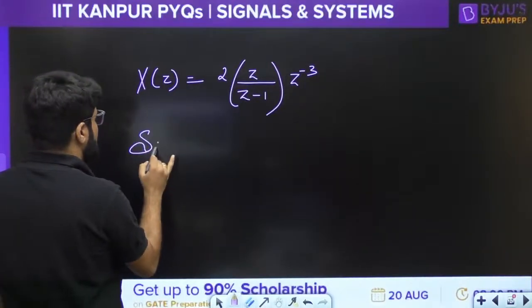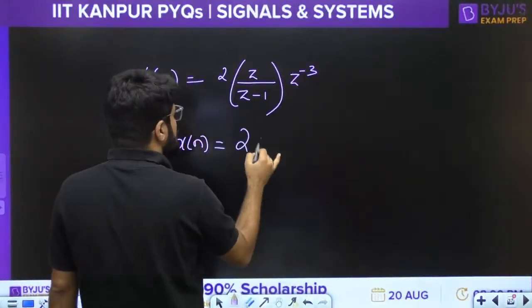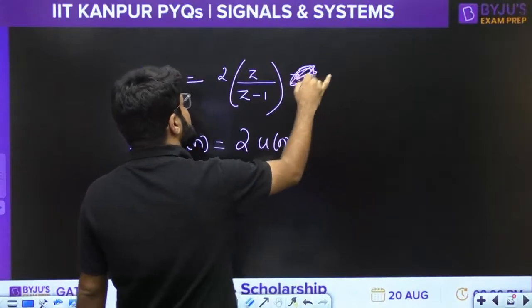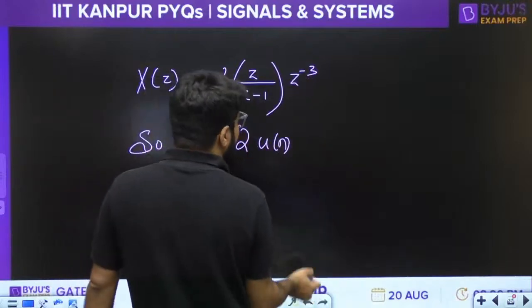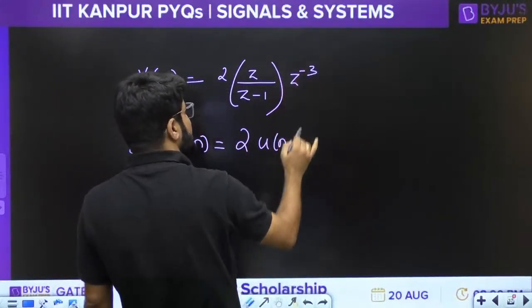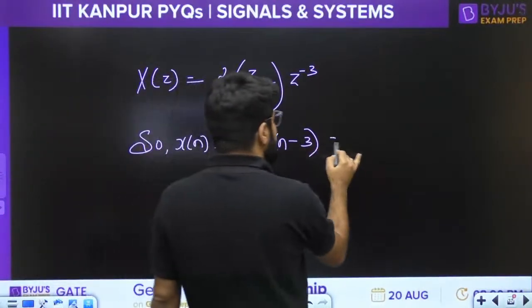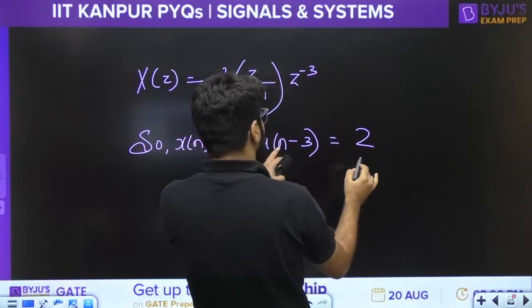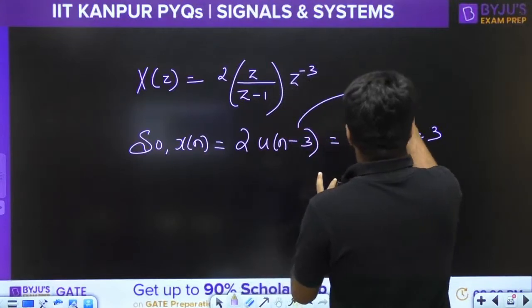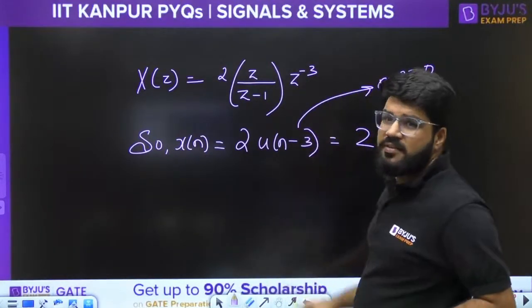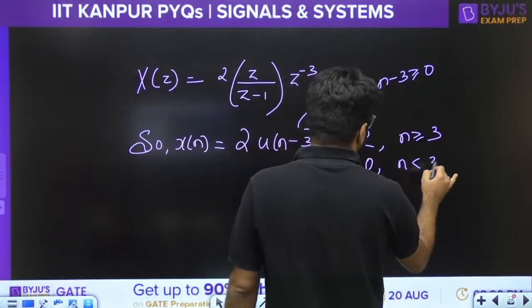So what should be the value of xn? If I ignore the shift, then the answer is 2un, since z upon z minus 1 is the Z transform for un. But z power minus 3 comes from time shifting, so 3 units right shift: 2u of n minus 3. Now the unit step function is equal to 1, so 2 into 1 is 2 for n greater than or equal to 3, because n minus 3 has to be greater than or equal to 0 for the existence of the unit step. Or else it is 0 for n less than 3.